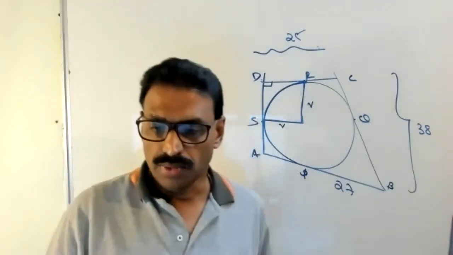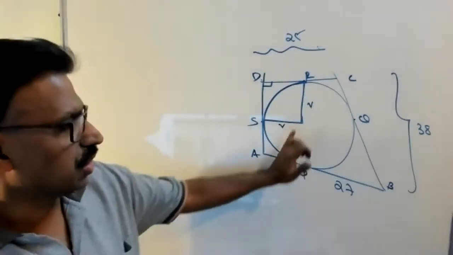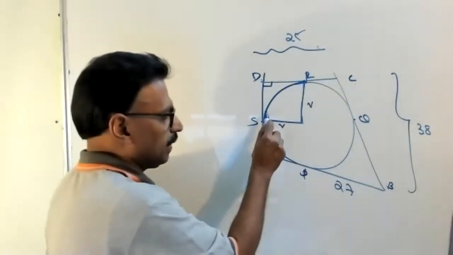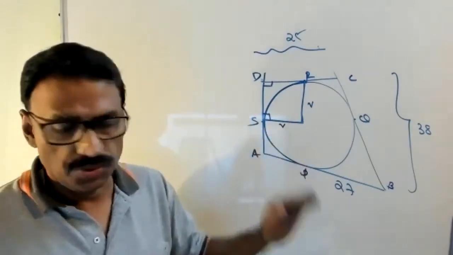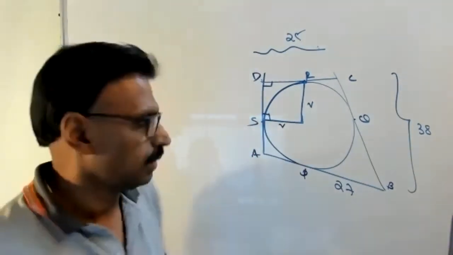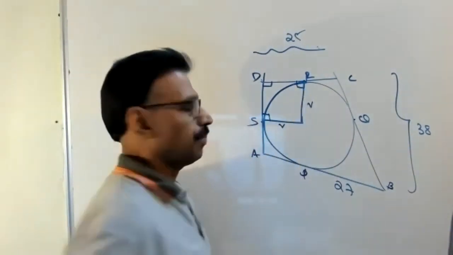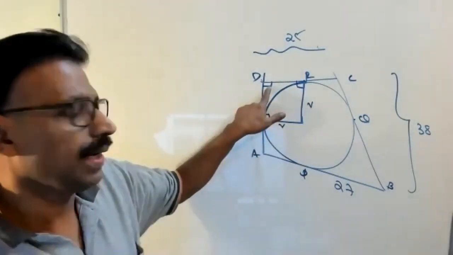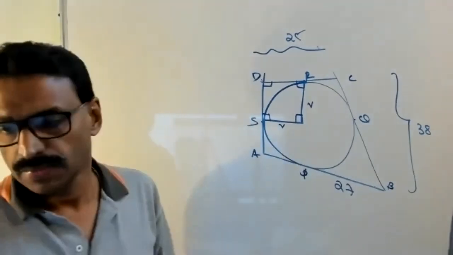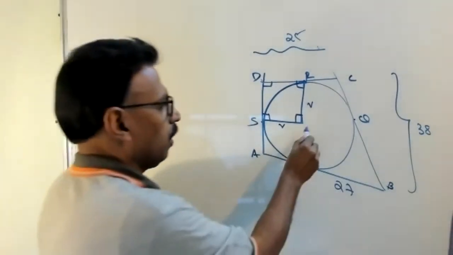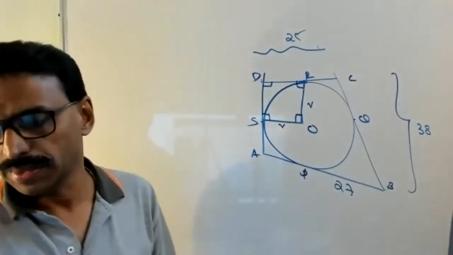Okay. Now look here. I join this. This angle is 90. This is all you have to write. This angle is 90, radius through the point of contact. Angle D is 90, given. What about this angle? What about angle O? Angle SOR, how much?